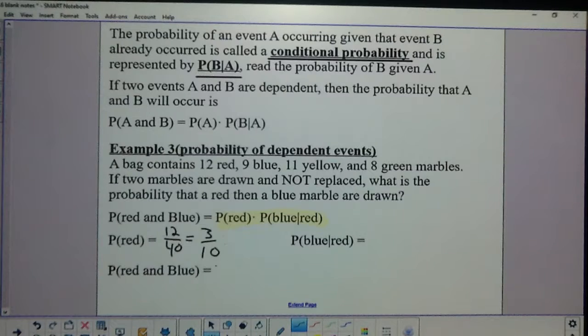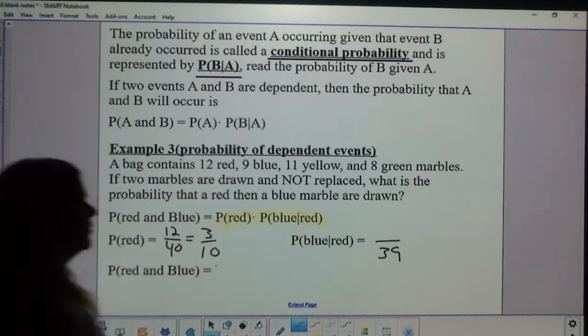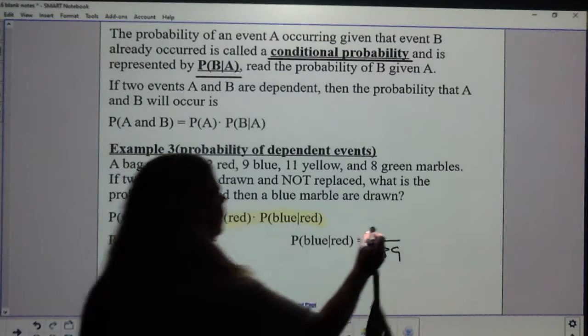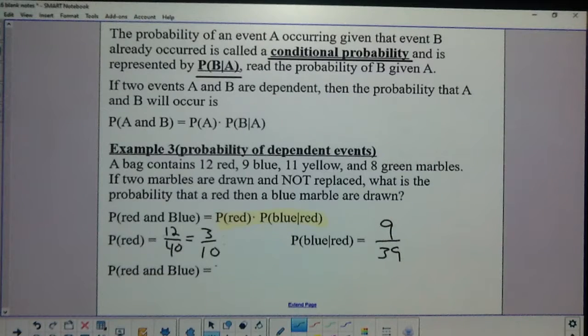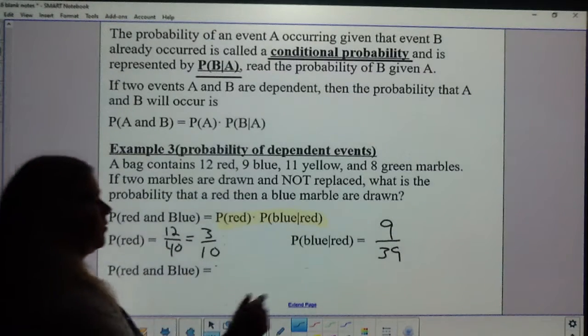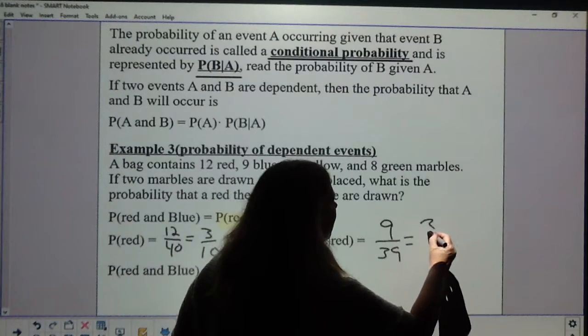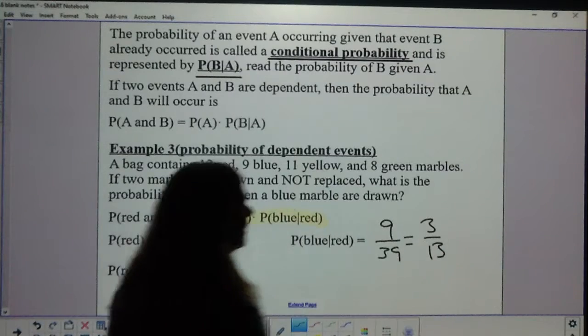So now I have drawn a marble. So I don't have 40 marbles anymore. I have 39 marbles. And there are 9 blue marbles. And I would like to reduce those fractions before I go on. So 3 goes into each of these. 3 goes into 9 3 times. 3 goes into 39 13 times.